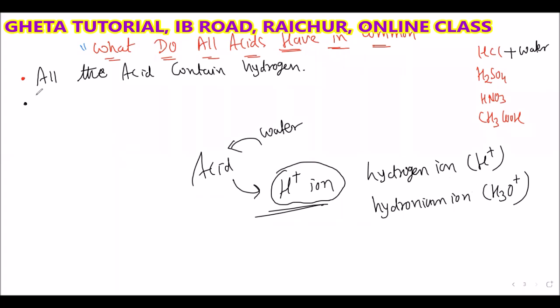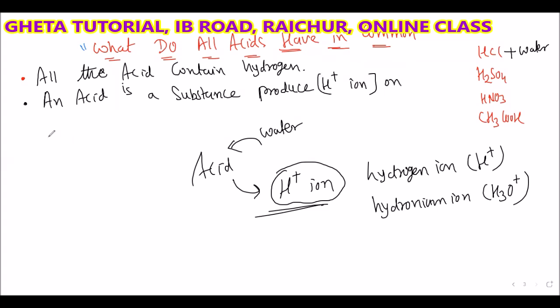So what you should remember, if you want to write any definition of acid, is this: an acid is a substance that produces H plus ion on dissolving in water. Acid will produce H plus ion when dissolved in water. Because of that reason, they are called acids.